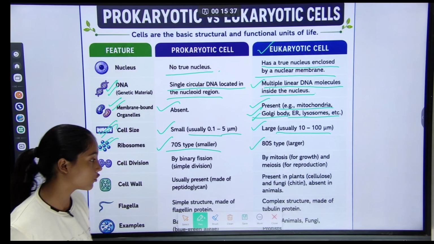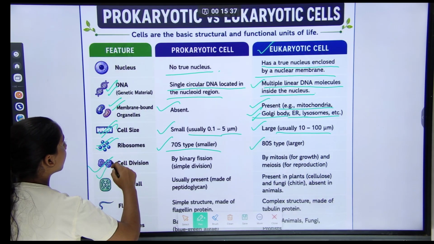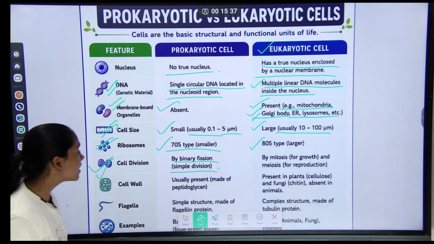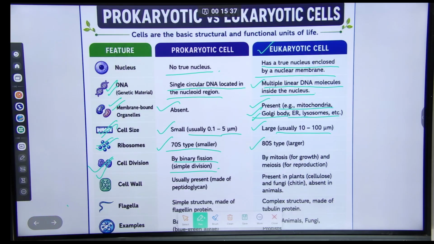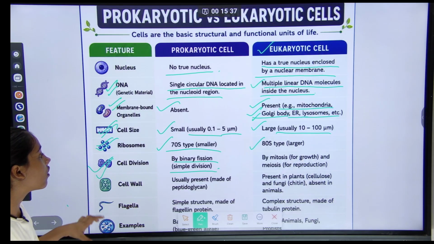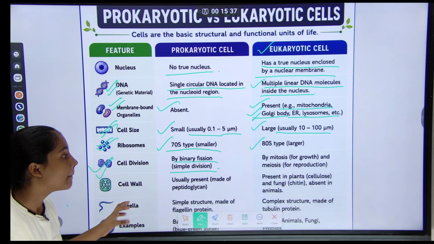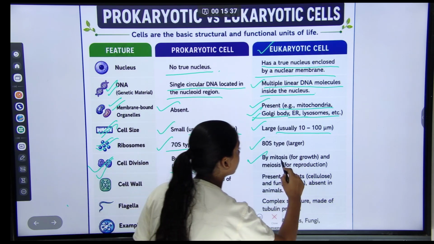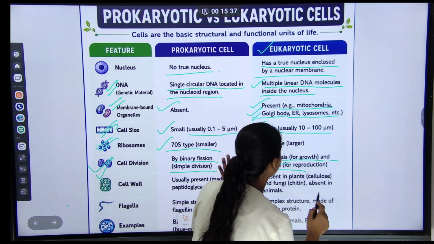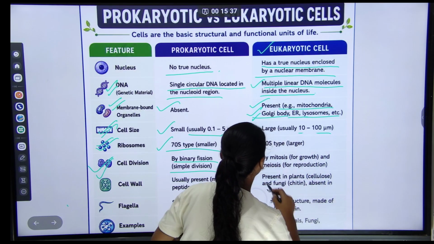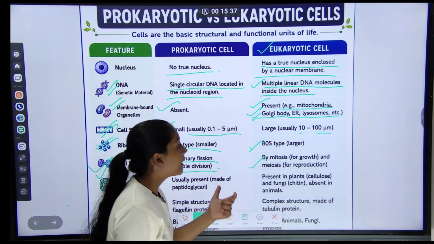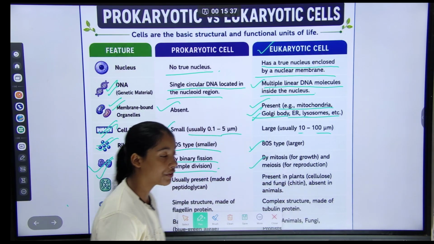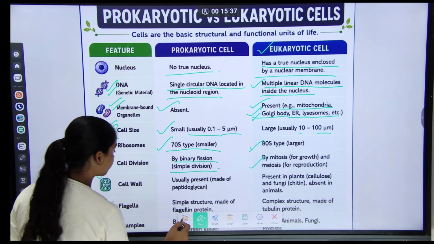This means in prokaryotic cells the ribosomes are smaller, and in eukaryotic cells they are large. Cell division by binary fission, simple division, means that in prokaryotic cells division is simple, but in eukaryotic cells it is by mitosis for growth and meiosis for reproduction. Understood?